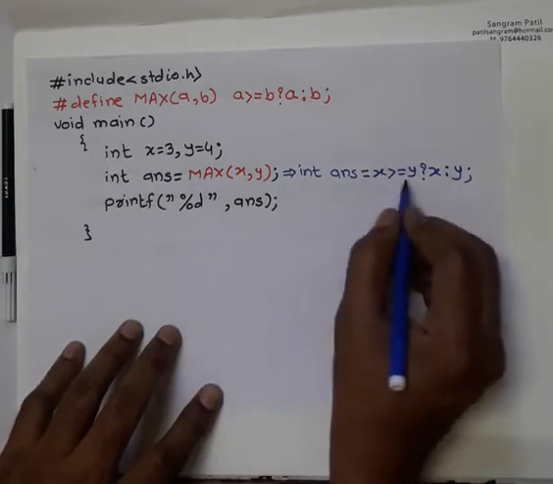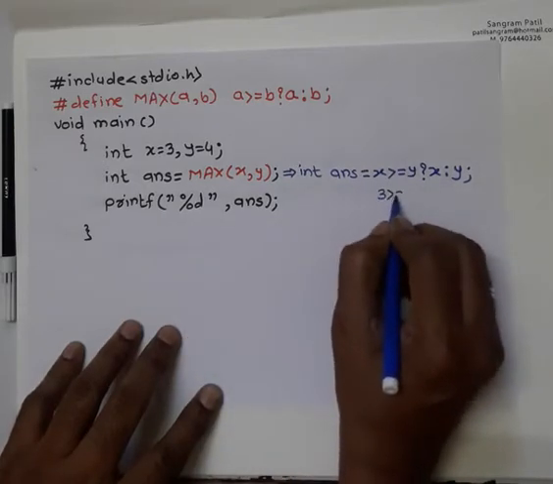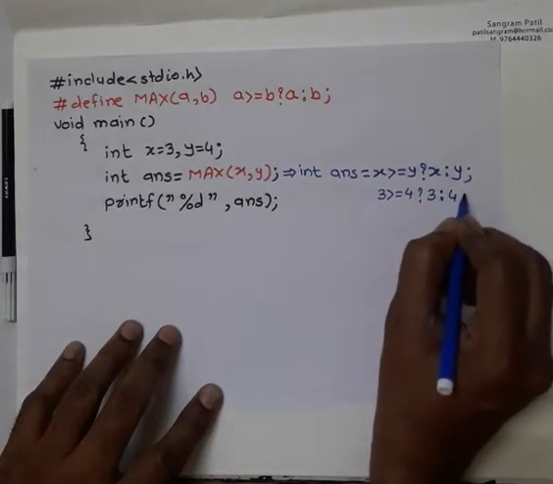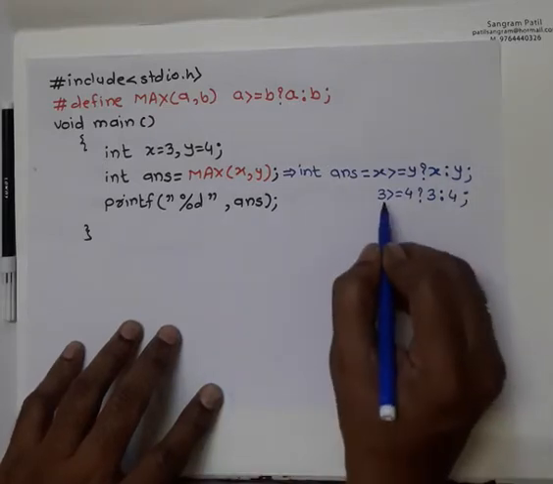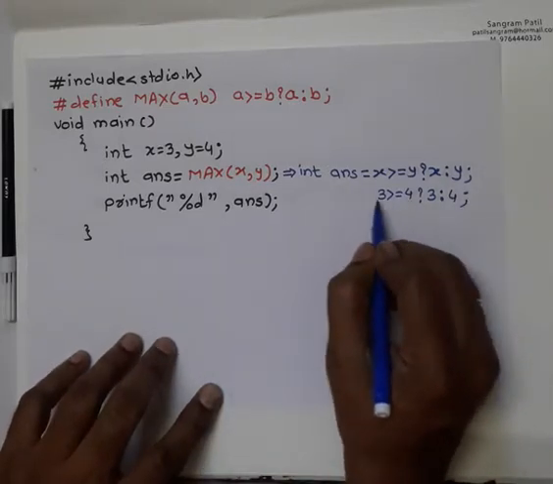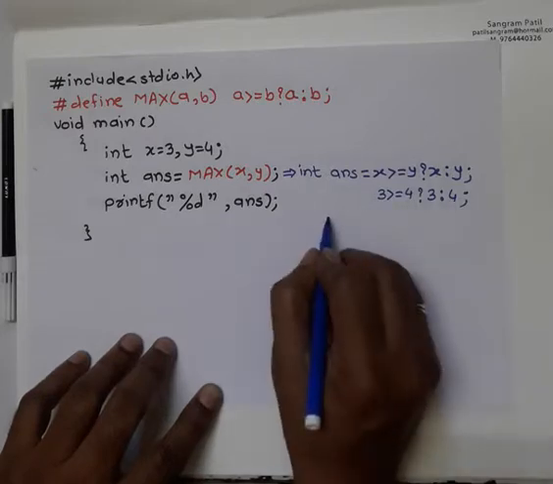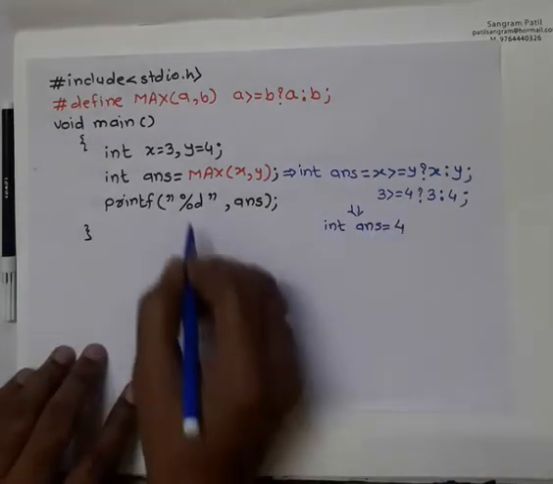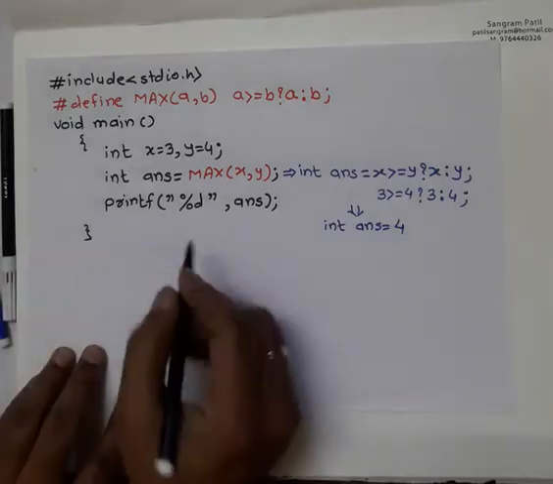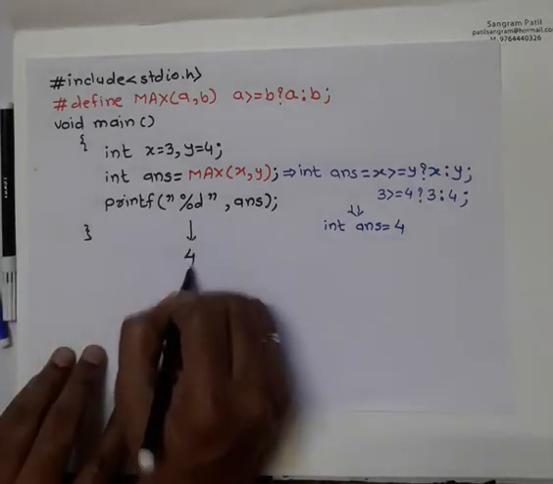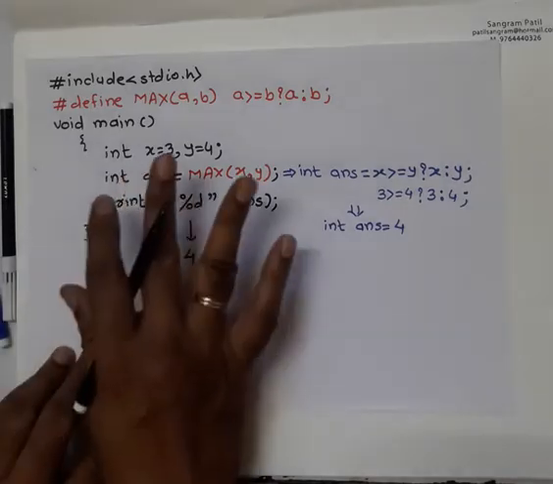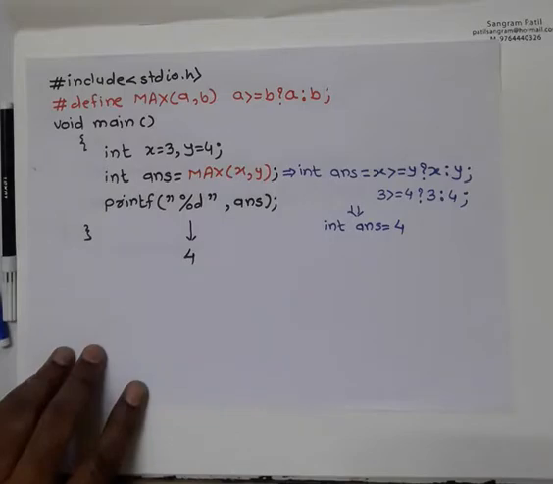While executing the program, this becomes 3 is greater than equal to 4 question mark 3 colon 4. The compiler checks whether 3 is greater than equal to 4, the condition is not satisfied. So at the time of execution your answer will become 4, and this printf statement will print your answer as 4. So 4 is the maximum. Okay, now this is a very simple question.